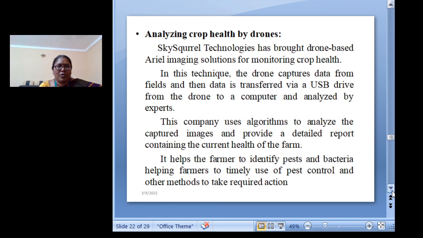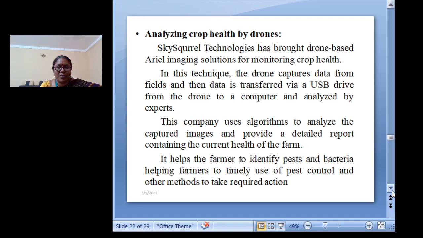Now, analyzing crop health by drones, how drones play an important role in the field of agriculture. Sky Squirrel Technologies, a company, has brought a drone based aerial imaging solution for monitoring crop health. In this technique, the drone captures the data from the fields, and the data is transferred via USB from the drone to the computer and analyzed by an expert.